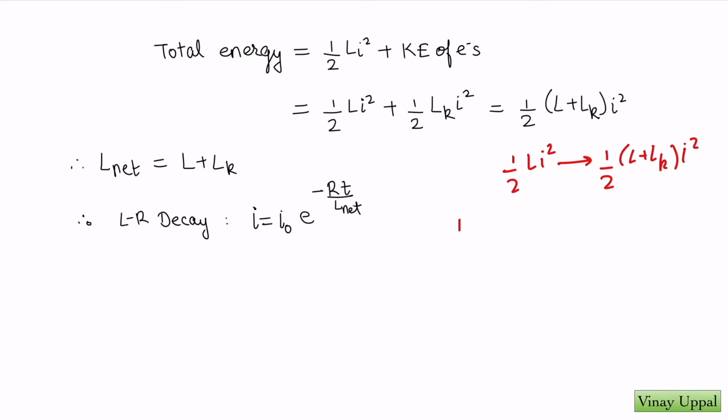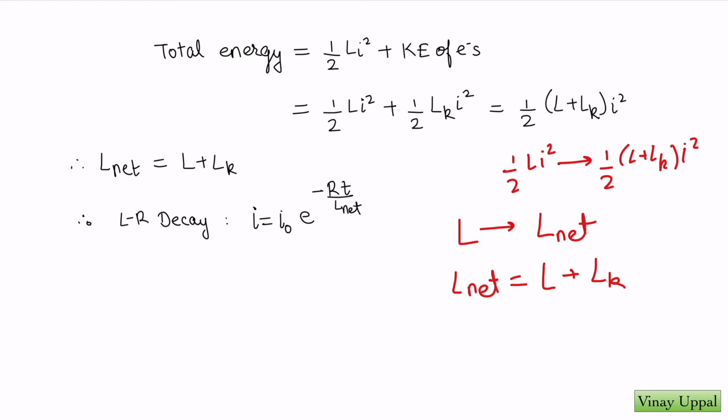So it is simply as if we have replaced L by the net inductance, where the net inductance is the self inductance plus the inductance associated with the electrons, which is what was called kinetic inductance. That's what I have written here, the net inductance L plus Lk.